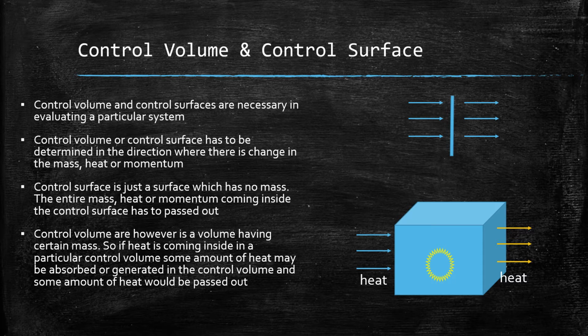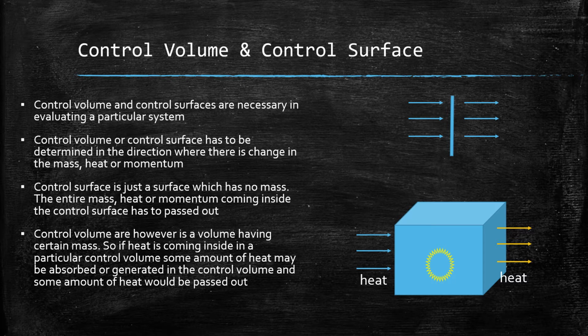So there is no particular mass or volume of a control surface. However, a control volume has a certain volume and a certain mass. So if heat is coming inside a particular control volume, some amount of heat may be absorbed or generated in the control volume, and some amount of heat would be passed out. On the right you'll see the images showing the difference between control volume and control surface. Control surfaces are the outer surface of a control volume, so that way you can remember it.